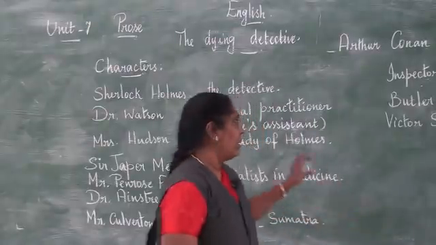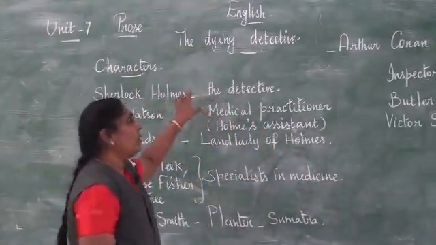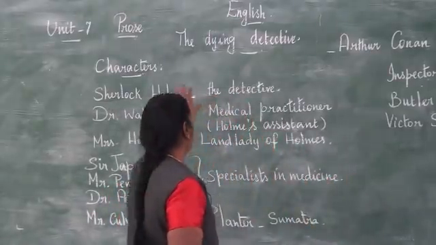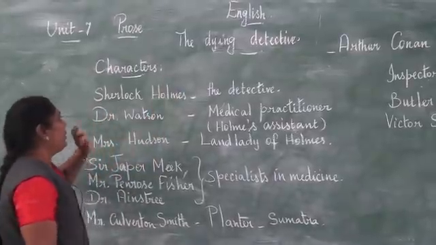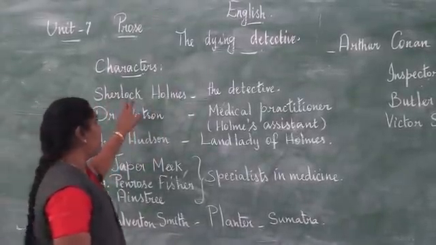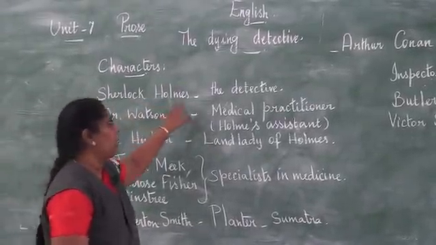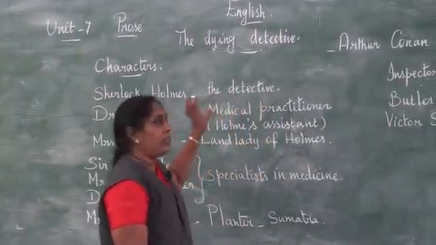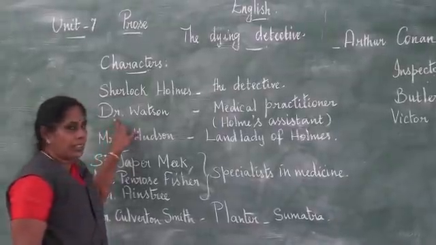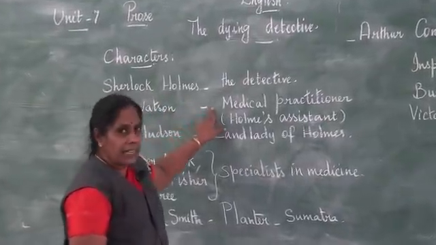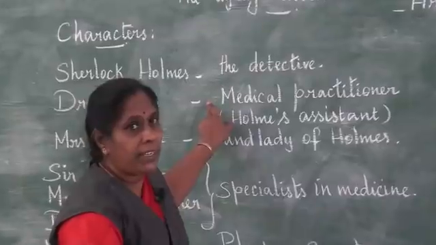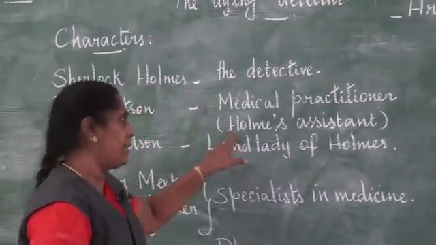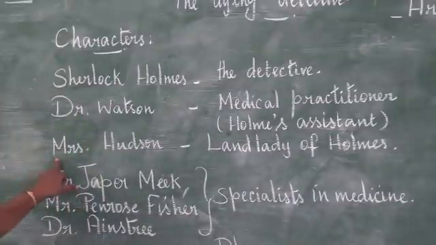Good morning, students. In the previous video we saw all the difficult words about the author. Now we are going to see the characters of this lesson. The first character that we come across is Sherlock Holmes. Sherlock Holmes is the detective or the protagonist of the story. Then Dr. Watson, who is a general medical practitioner, as I had already told you, and he was also Holmes' assistant.